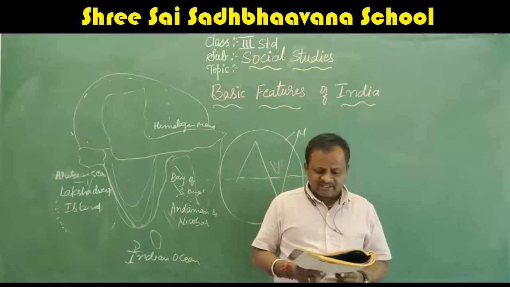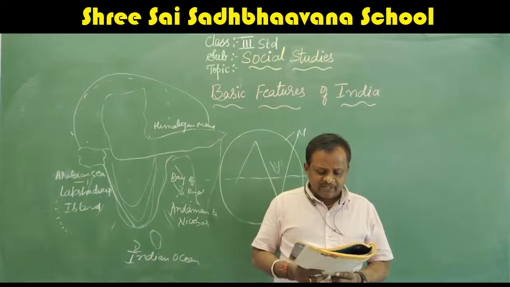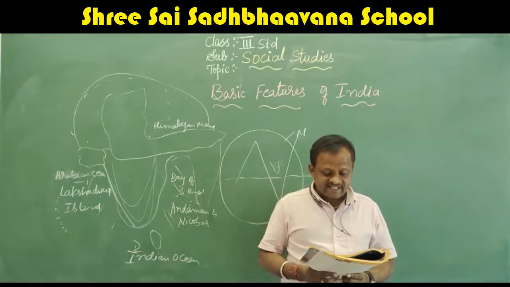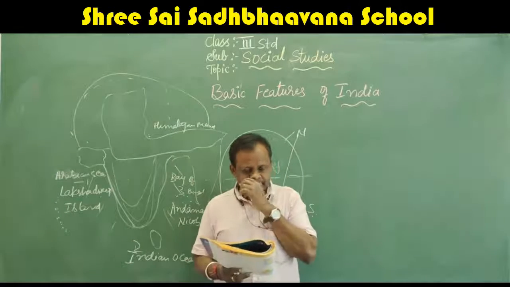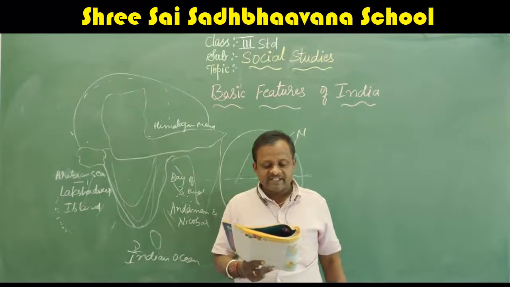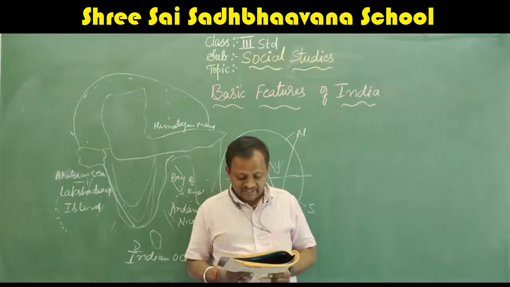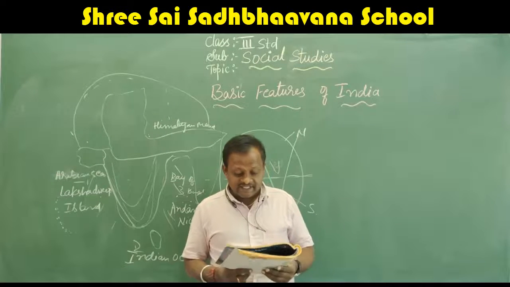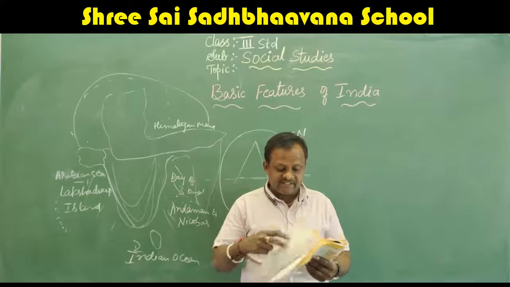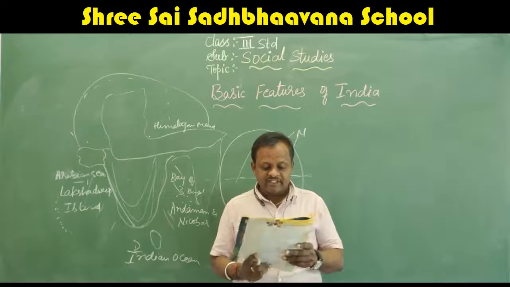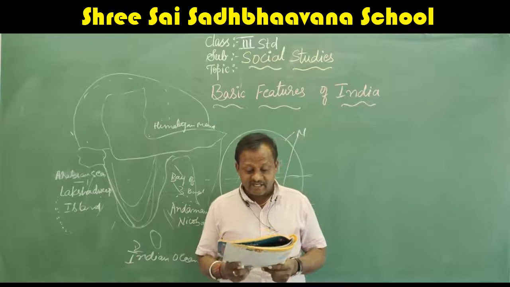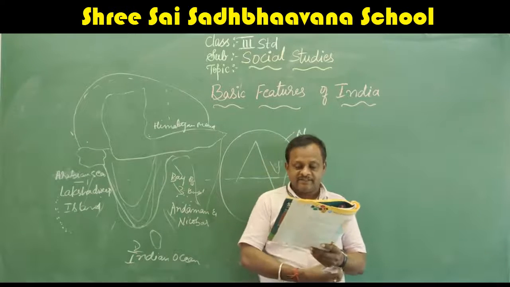Next, political divisions. Our country is divided into many political regions known as states and union territories. There are 28 states and 9 union territories in India. How many states are there? 28 states and 9 union territories.